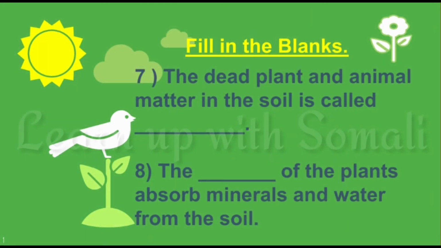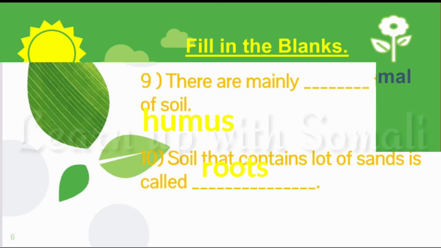Number 7, the dead plant and animal matter in the soil is called humus. Number 8, the dash of the plants absorb minerals and water from the soil. The answer is the roots of the plants absorb minerals and water from the soil.